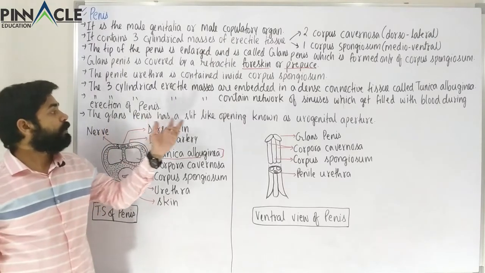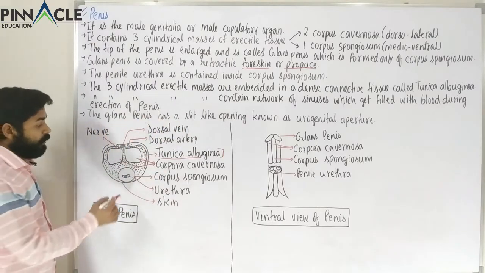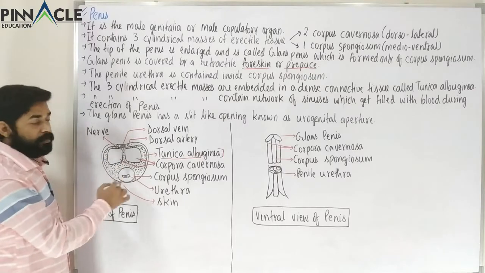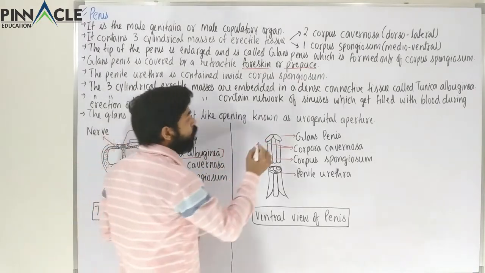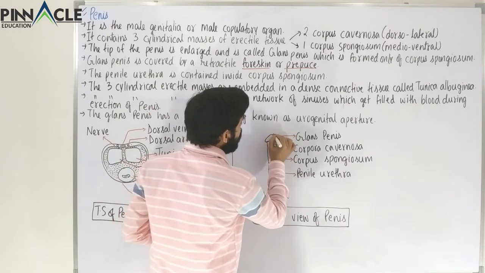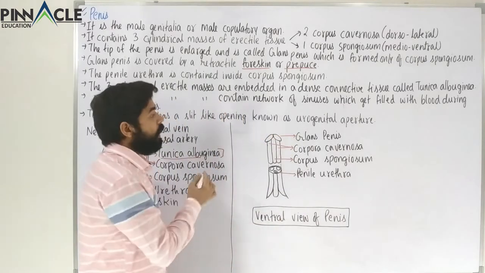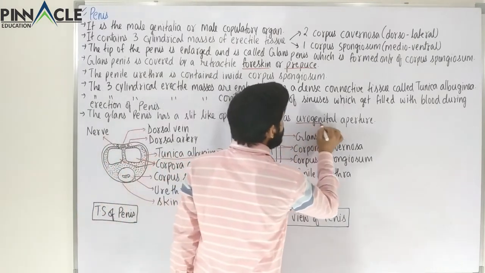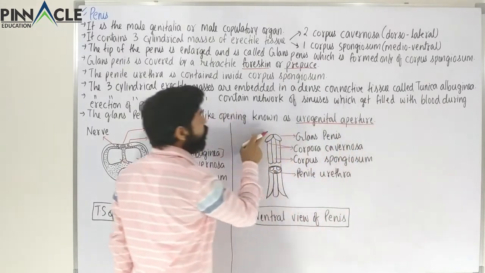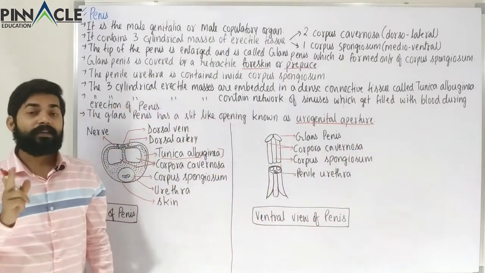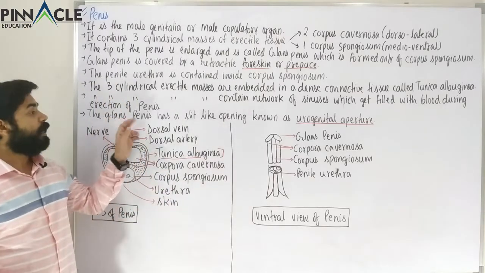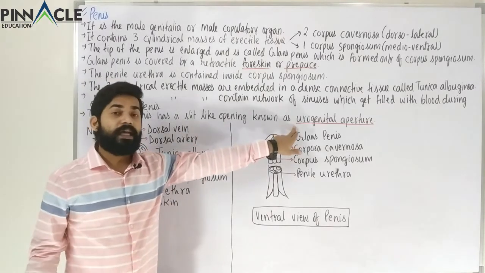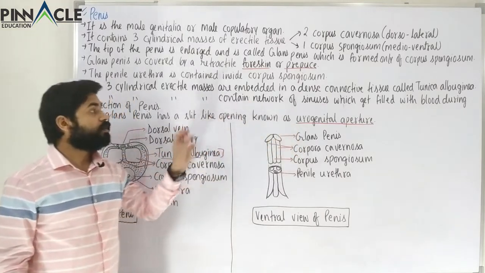Now the glans penis has a slit-like opening. See the transverse section and look at the glans penis. Here a small slit-like opening is present, and that is called the urogenital aperture. From here urine as well as semen will come out. So this is known as the urogenital aperture. So this was about the penis.